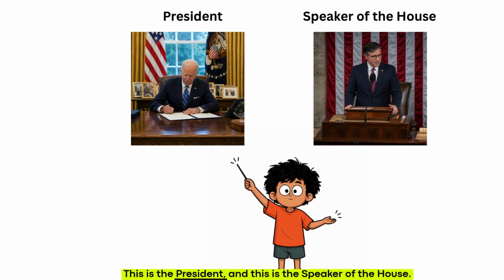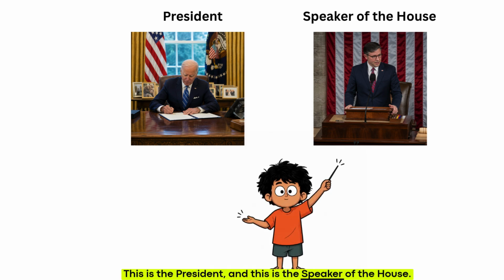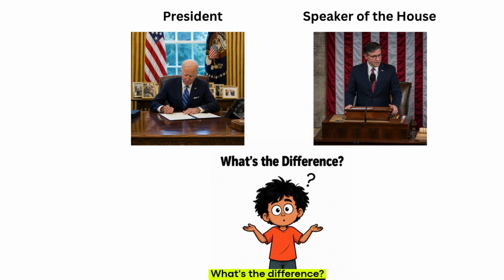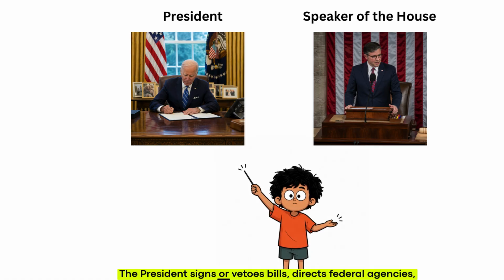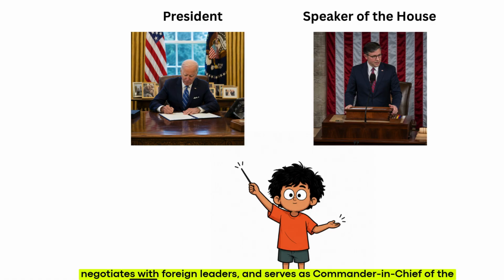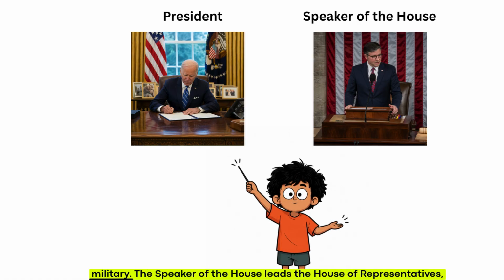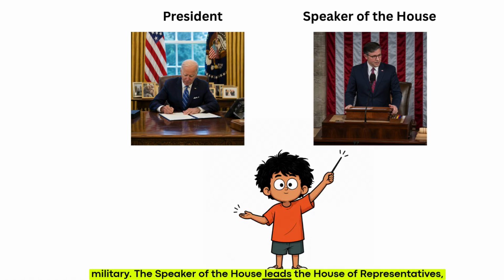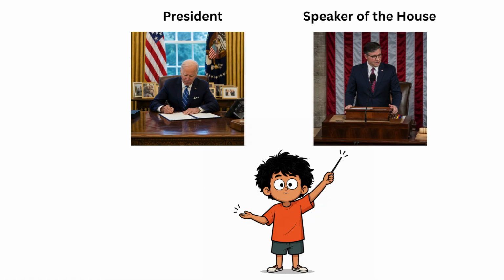This is the President, and this is the Speaker of the House. What's the difference? The President signs or vetoes bills, directs federal agencies, negotiates with foreign leaders, and serves as Commander-in-Chief of the U.S. military. The Speaker of the House leads the House of Representatives, schedules legislation for debate, oversees House proceedings, and helps decide which bills move forward.